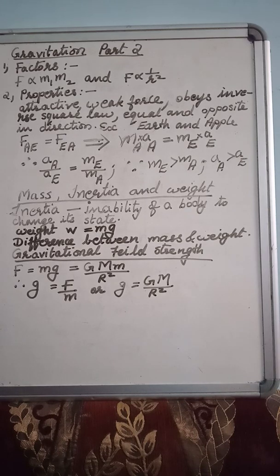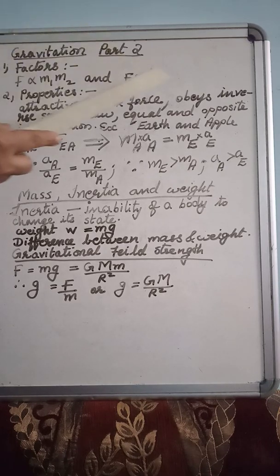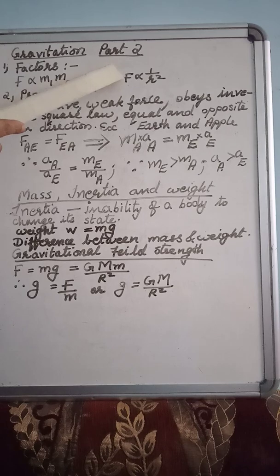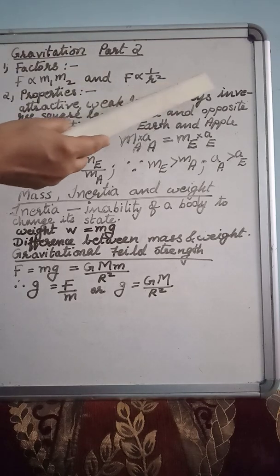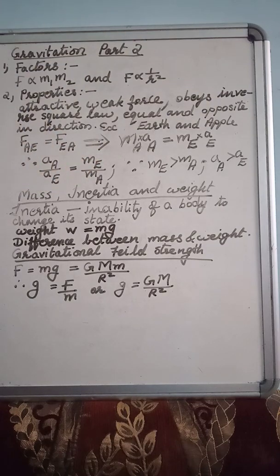And what are the properties of gravitational force? The gravitational forces are always attractive force. They are very weak force. In fact, they are the weakest force. And they obey inverse square law. Obey inverse square law means depending upon this point. And they are equal and opposite force. That means the forces are equal and they are acting in the opposite direction.